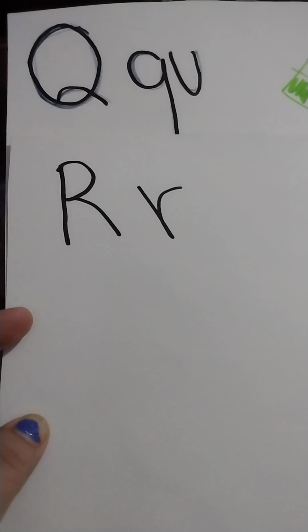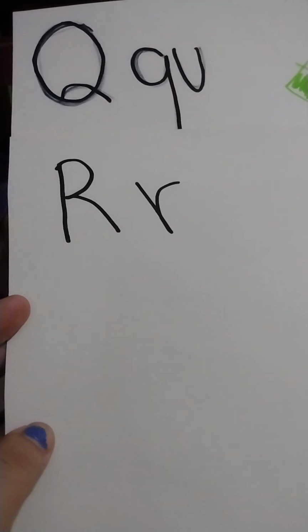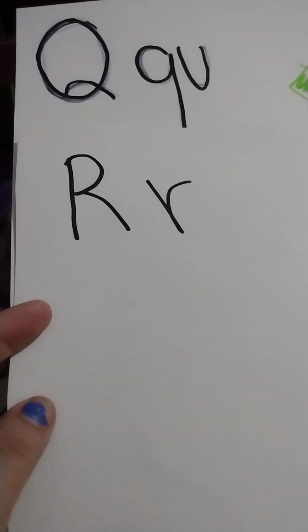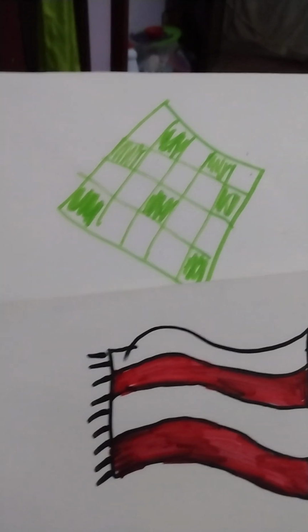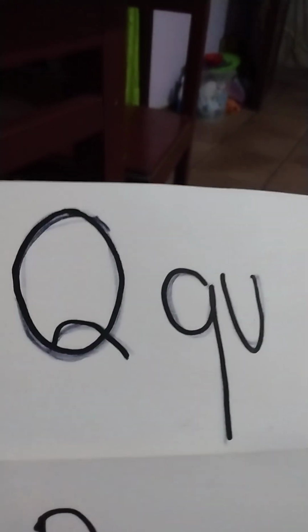Practice this for a couple of days, and I should be back with you, and we'll review these letters so that it's not too much for you. So Q says K as in quilt. Q says K, K, K. And R says R as in rug. R says R.